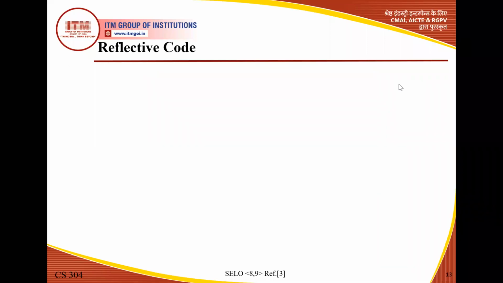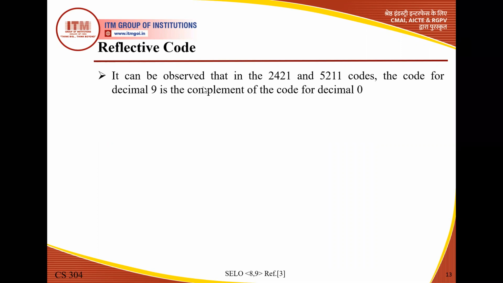What is the final outcome of this discussion? It can be observed that in 2421 and 5211 code, the code for decimal 9 is the complement of the code for decimal 0, as we discussed in the previous slide. The code of decimal 9 and the code of decimal 0, in case of 2421 and in case of 5211, are complement to each other.